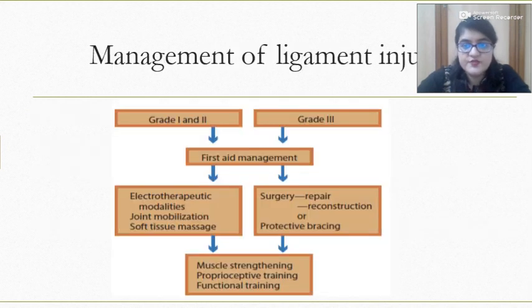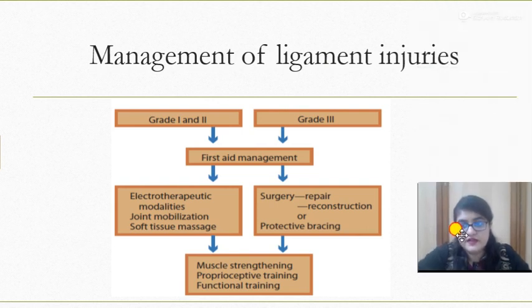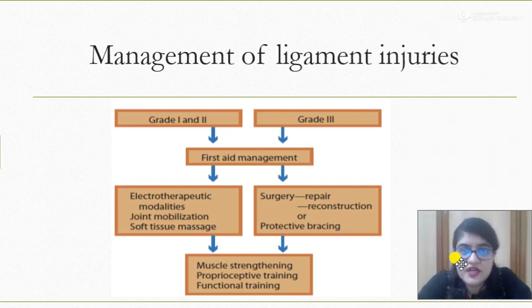You can see the management of ligament injuries here. For grade 1, grade 2 and grade 3, the management is given in the form of a flowchart, and initially we do first aid management, and that is followed by electrotherapeutic modalities, joint mobilization, and soft tissue massage in the subsequent sessions of physiotherapy.